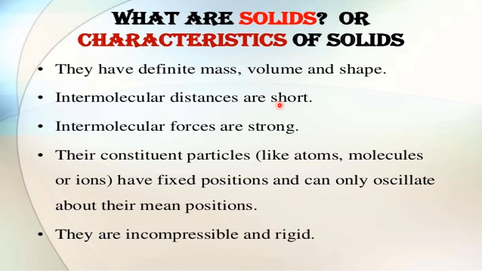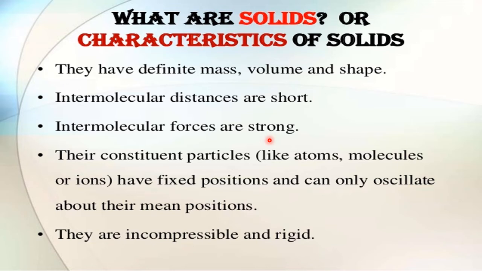So all these properties we can explain because of what? Because intermolecular distance is very short, and at the same time intermolecular forces are strong. Why are the intermolecular distances short? Because intermolecular forces are strong. They are attracting each other. So one particle is attracting the other particle. So in 3D, please imagine a three-dimensional structure.